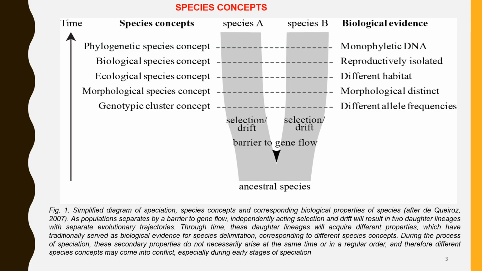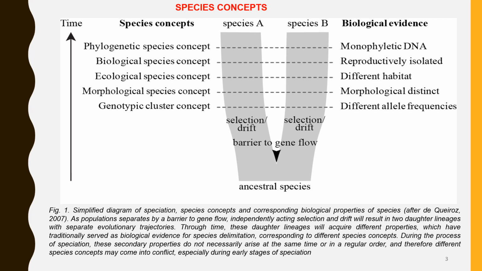Species are formed from an ancestral population when gene flow barriers occur between them, followed by natural selection. During the process of speciation, various secondary characters or properties appear with time in these populations. These properties may not appear at the same time or in a regular order. Hence, different species concepts come into conflict.